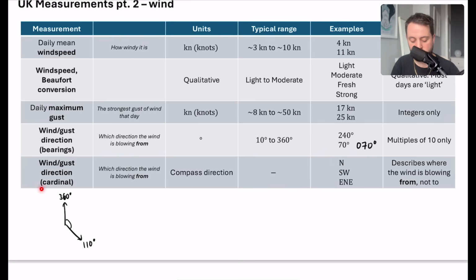Now, the other version, instead of as a bearing, is the cardinal directions. Cardinal is just really saying where it is on a compass. So we need to be able to understand some of these things, but perhaps not this last one, which I think is a little bit detailed. So we've got north, southwest, and east-northeast. North, pretty obvious. Southwest is going to be between south and west. East-northeast is a strange one.